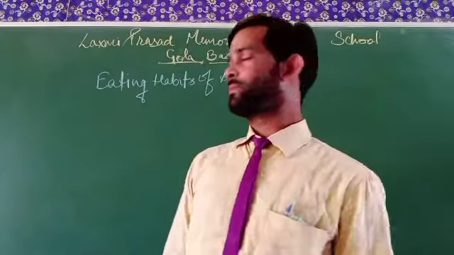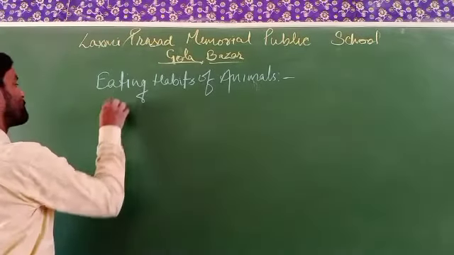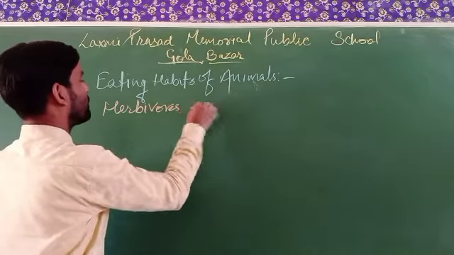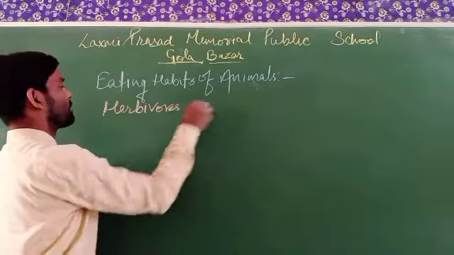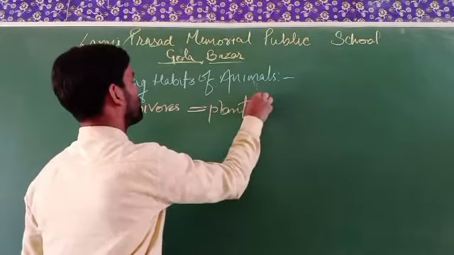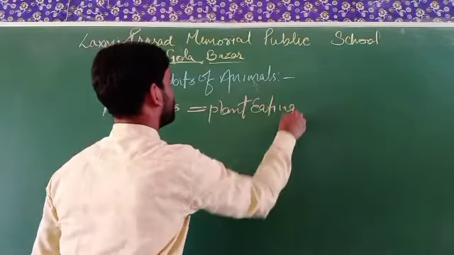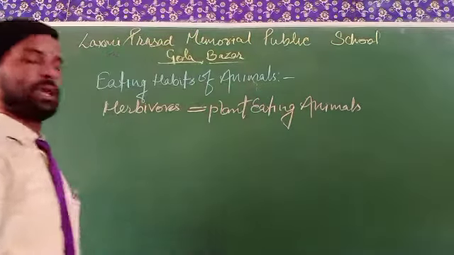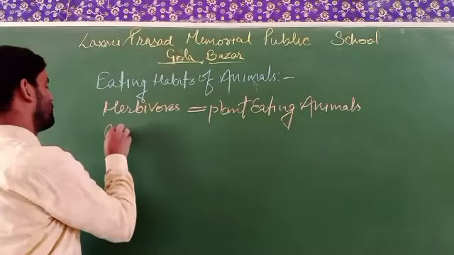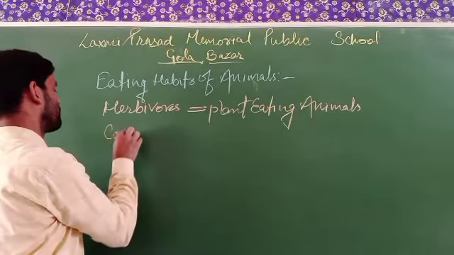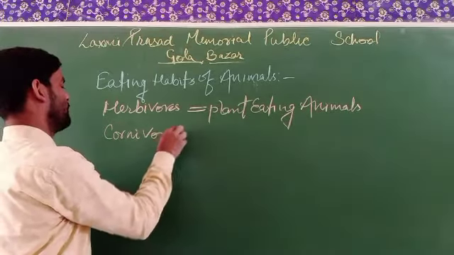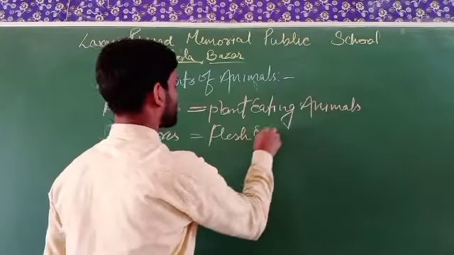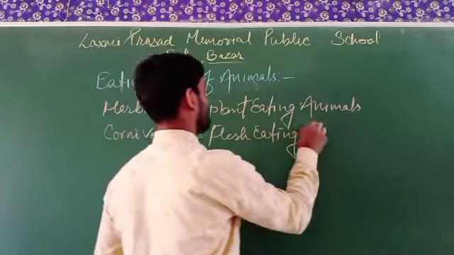First one is herbivores, that is plant eating animals. Next one is carnivores, flesh eating animals.